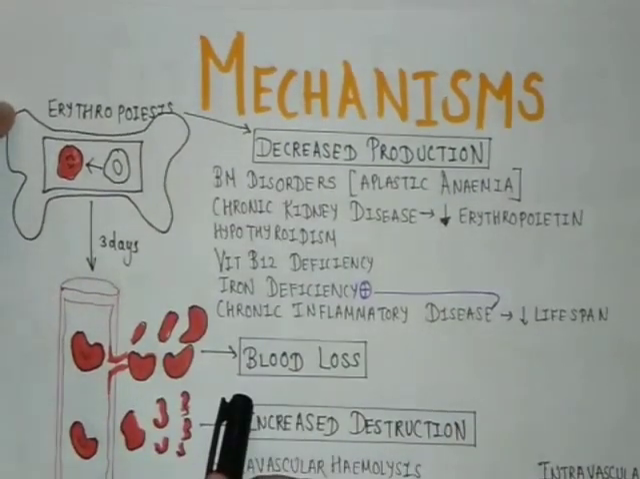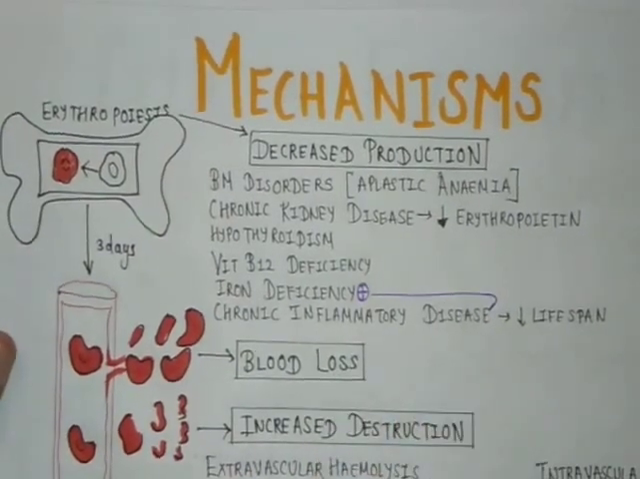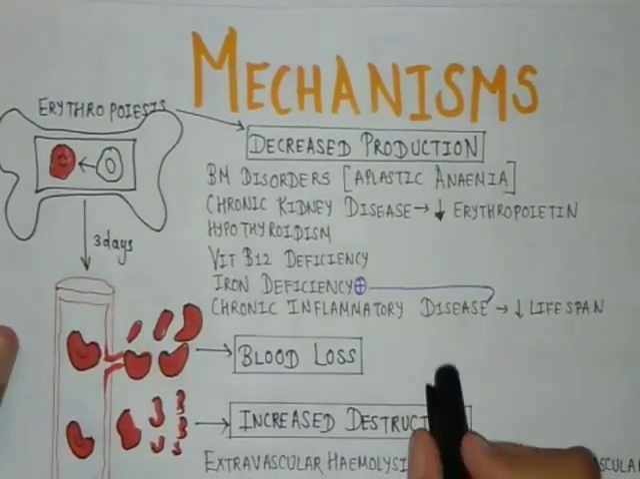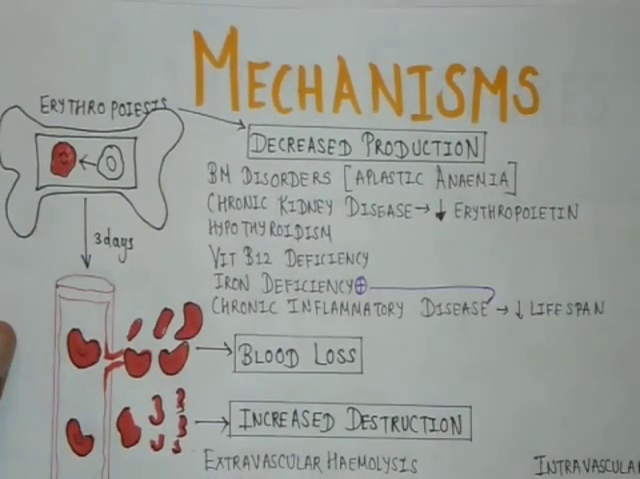The second mechanism is due to blood loss. This blood loss may be due to heavy menses or there can be any trauma or accidents which may lead to heavy blood loss.